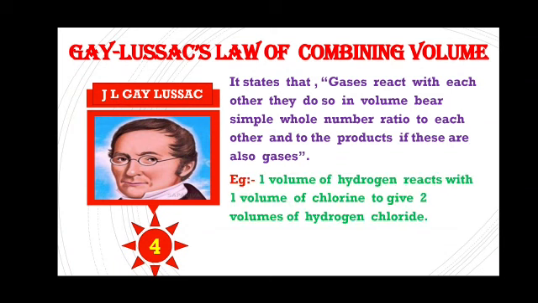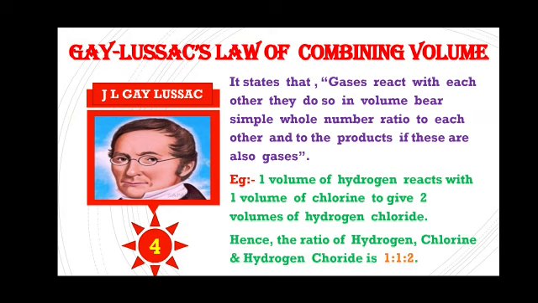For example, when one volume of hydrogen reacts with one volume of chlorine, it gives two volumes of hydrogen chloride gas. Hence, the ratio of hydrogen, chlorine, and hydrogen chloride would be 1:1:2, which is a simple whole number ratio.